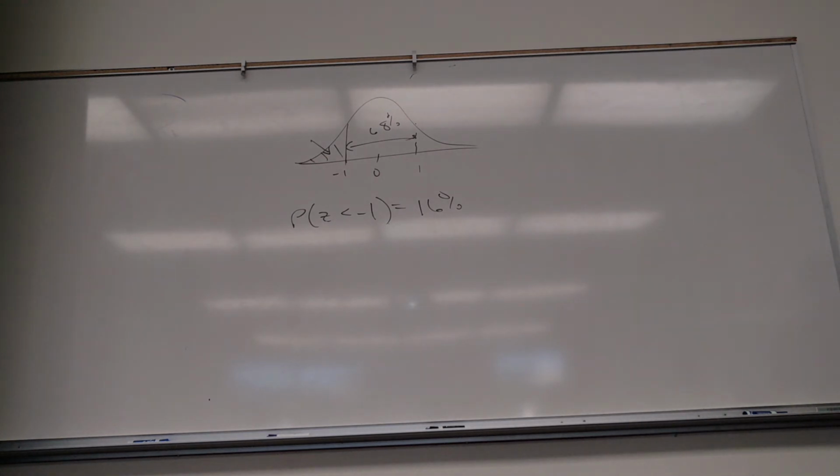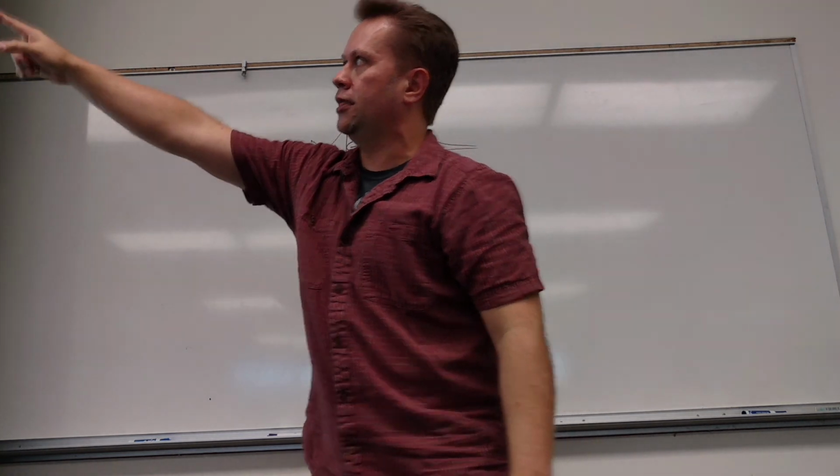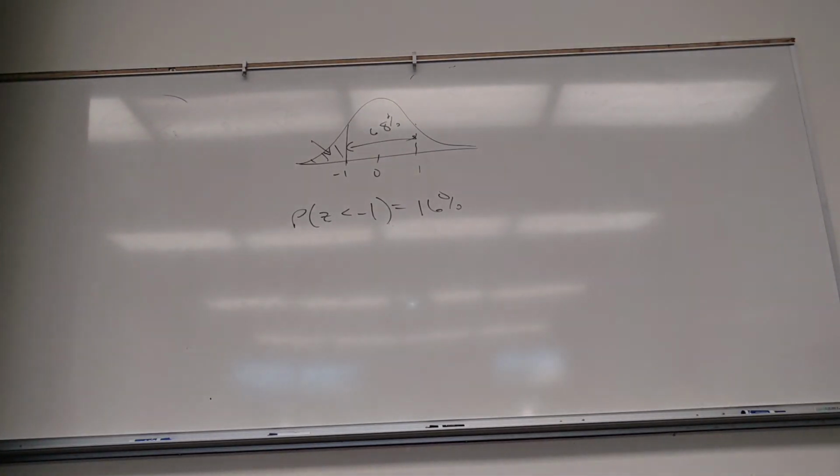Now this is very weird how they set this up. If I want -1, it's -1.00. So I look at -1.00. If I wanted -1.02, I would look at -1.0, and then go over to this column. This is 0.02 here. If I wanted -2.93, I'll go to -2.93.